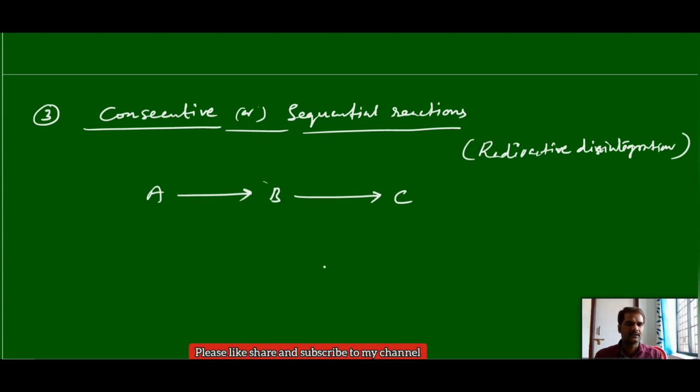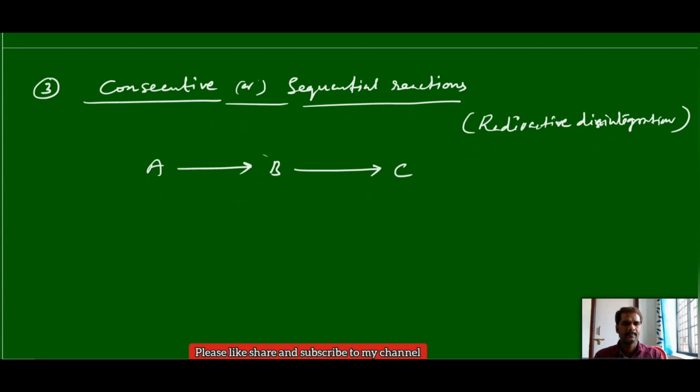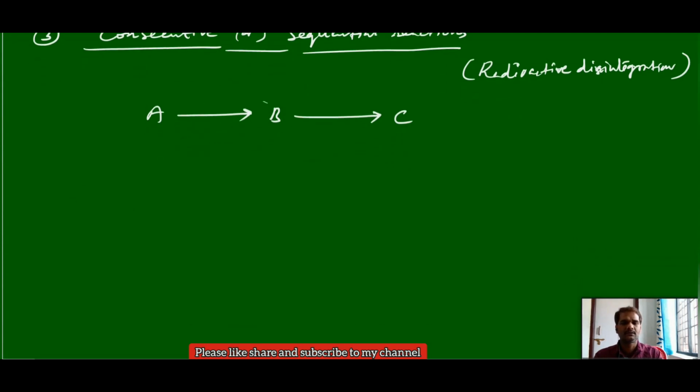Or radioactive decay reactions. Okay. So, here again initially at a time t equal to 0, we have concentration of A only, there is no formation of B and C, but after some time t, some amount of A will be consumed, then it can form the same amount of B.